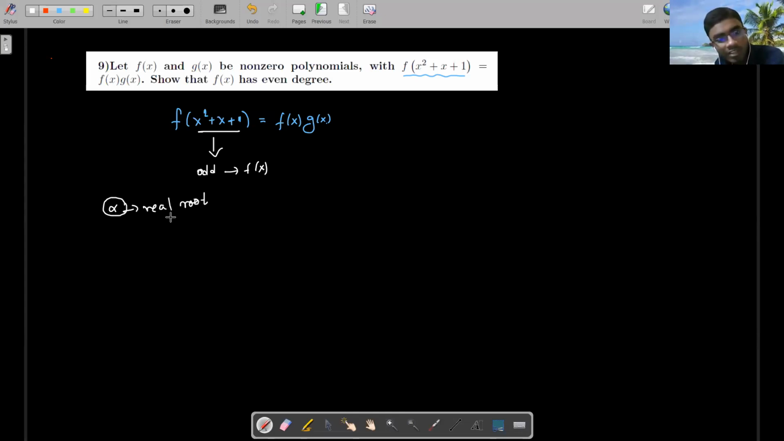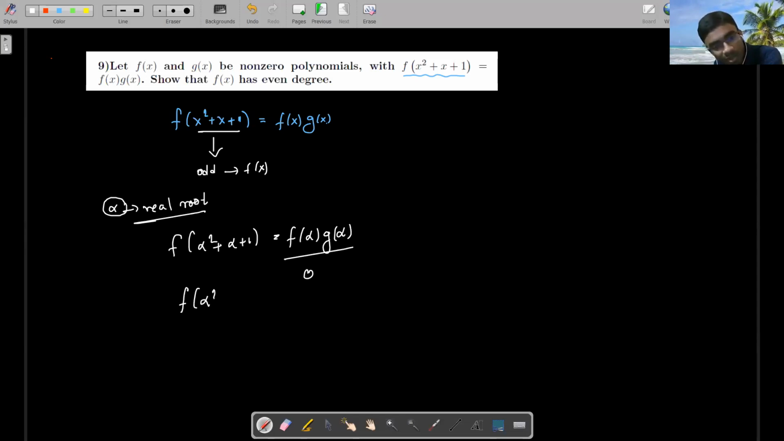Now if alpha is a real root, I am putting this alpha. So f of alpha square plus alpha plus 1 equals f of alpha times g of alpha. Right, now this is 0. So what happened? f of alpha square plus alpha plus 1 equals 0. That means alpha square plus alpha plus 1 is also a root. Yes or no?